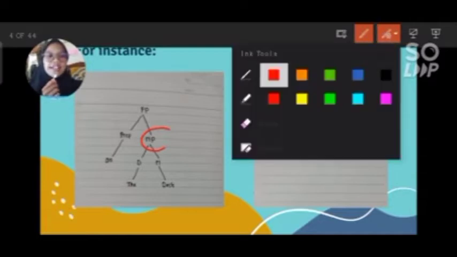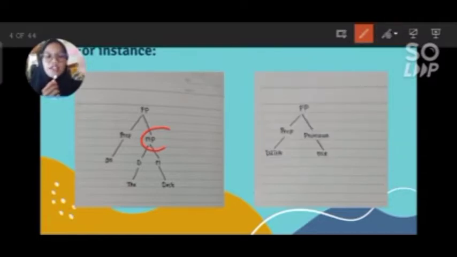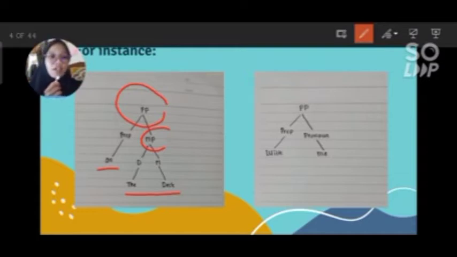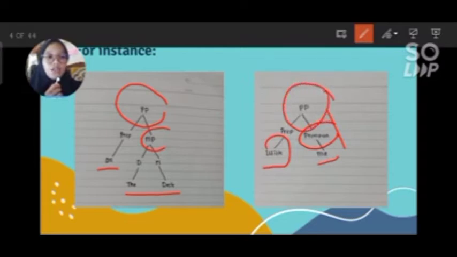In the first example, we have a noun phrase which follows the preposition on, and then it constructs a prepositional phrase. In the second example, we have a pronoun me, which comes after the preposition with, and then it constructs a prepositional phrase.